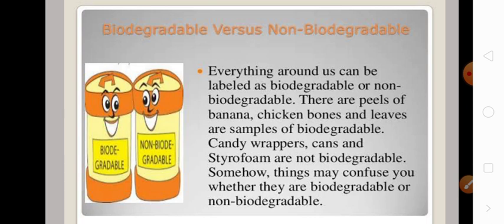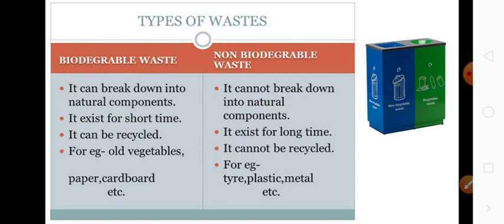Everything surrounding us can be labeled as biodegradable or non-biodegradable waste. There are peels of banana, chicken bones, leaves, samples of biodegradable, and candy wrappers, etc. These are non-biodegradable, whereas the banana peels, leaves are biodegradable. You have to learn the differences. Biodegradable can break down into natural components and non-biodegradable cannot. Biodegradable exist for a short time, whereas non-biodegradable exist for a very long time because they cannot be broken down, they cannot be decomposed.